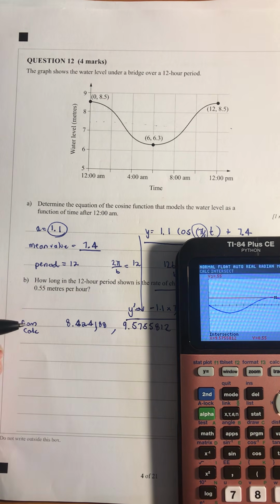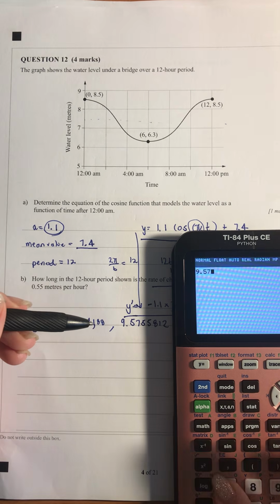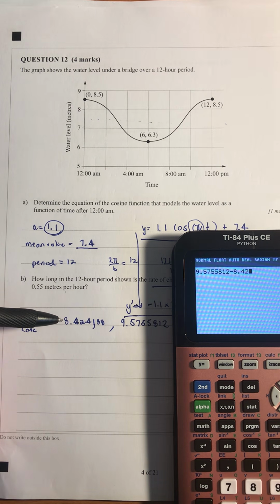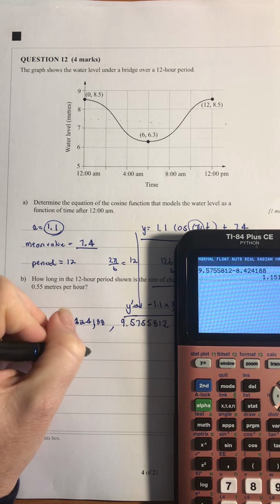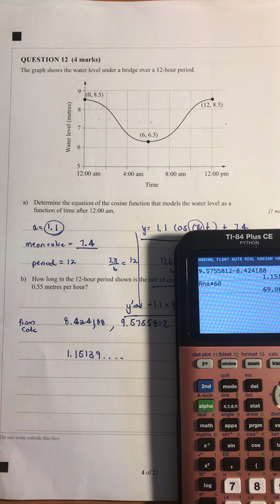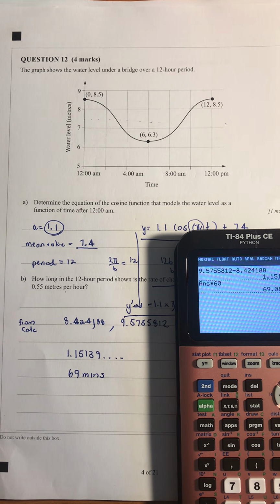55812. So then I want the difference between those numbers. So I'm just going to go 9.5755812, take away the 8.424188. That gives me 1.15139. Now that's in hours. I'll change that to minutes by multiplying by 60. That gives me 69 minutes that it is over 0.55.